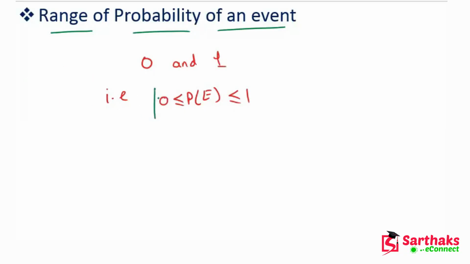This is the range of probability of an event, okay? So now, elementary event. What is an elementary event? An event having only one outcome of the experiment is called an elementary event.